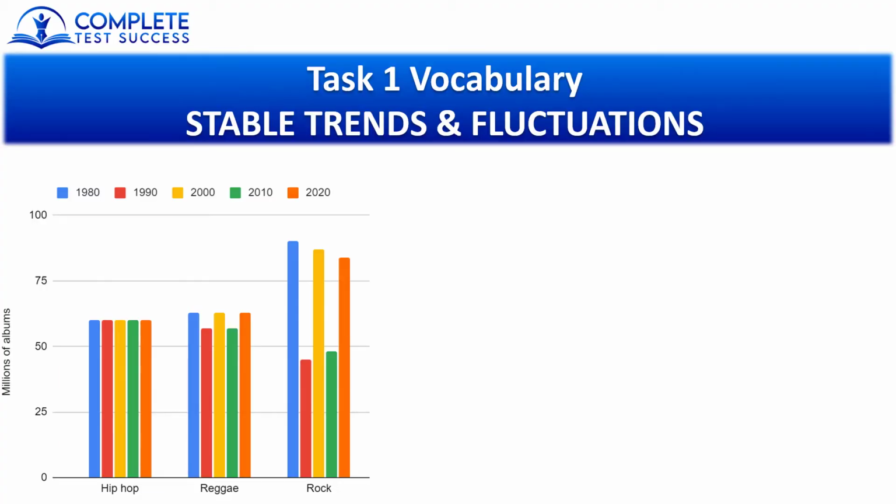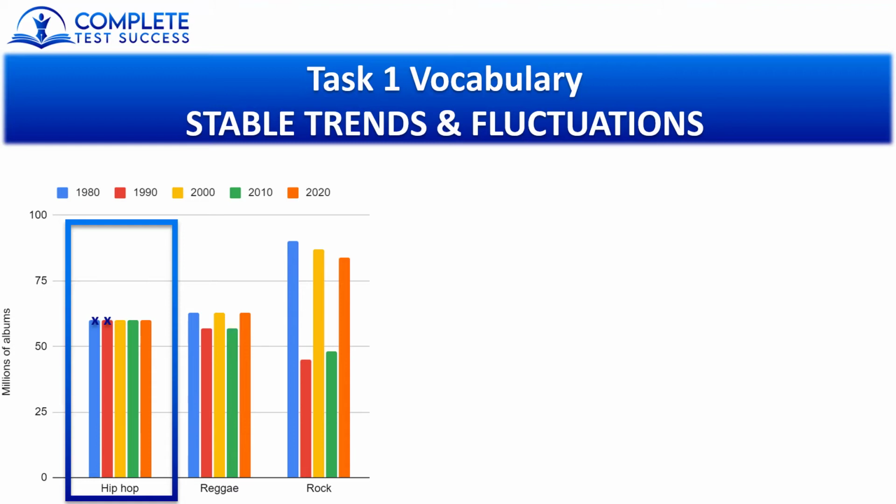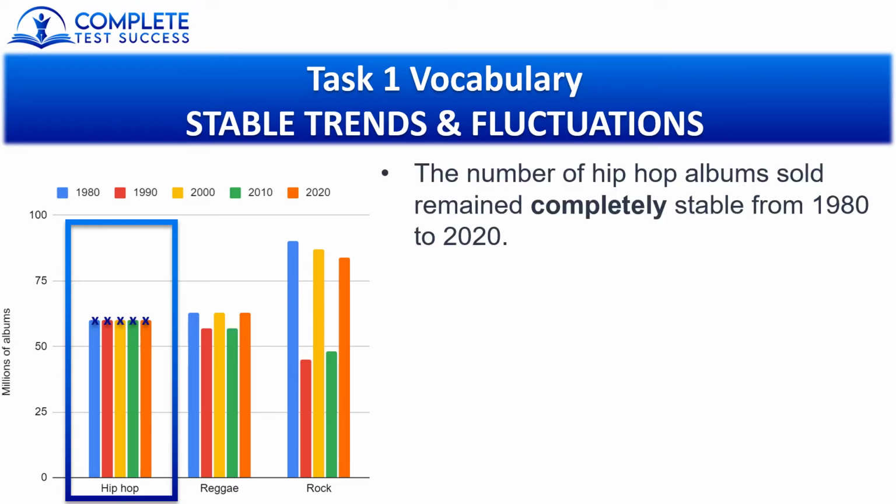For hip-hop, you can see that the figure is the exact same for each of the years. So to describe this, we would say the number of hip-hop albums sold remained completely stable from 1980 to 2020.